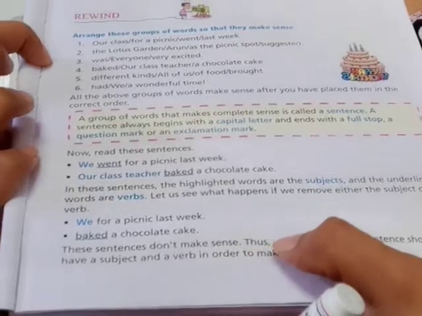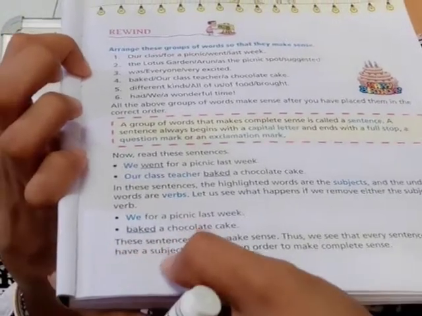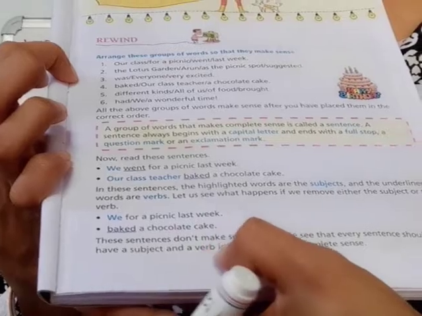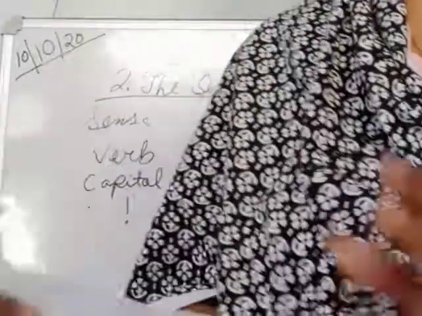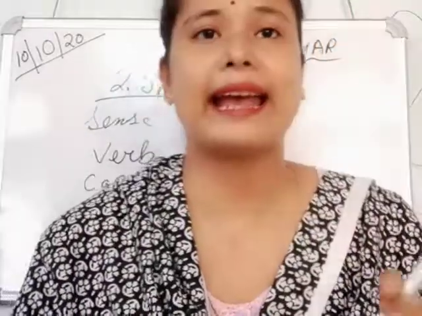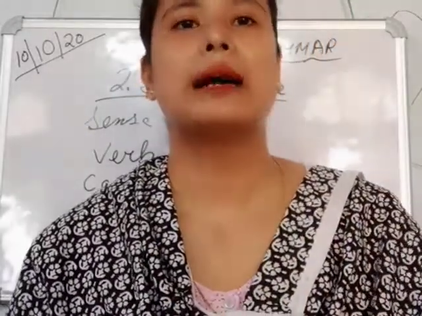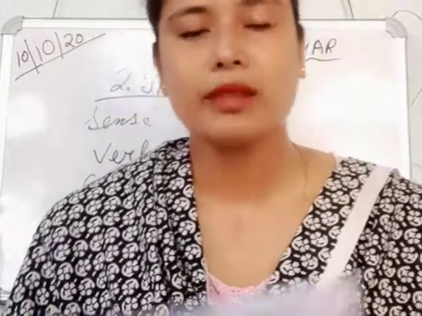It is not a complete sentence. Thus, we see that every sentence should have a subject and a verb in order to make complete sense. That means in every sentence there should be a subject and a verb to make complete sense. So now on the next page you see, what is this?